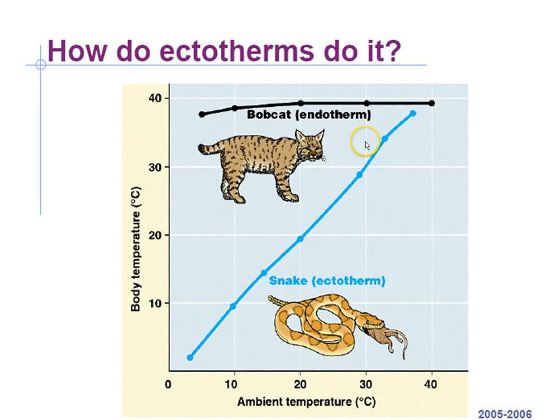Snakes, however, when it gets cold out, take a look at what's happening to that body temperature. It's just dropping like a rock. And once it gets very cold out, their body temperature gets very low and they're very sluggish. If you ever wanted to deal with snakes or handle them, put them in the freezer or refrigerator for a few minutes until their body temperature drops pretty low, and then they'll be much easier to deal with because they are not able to move quickly, because they are cold-blooded.